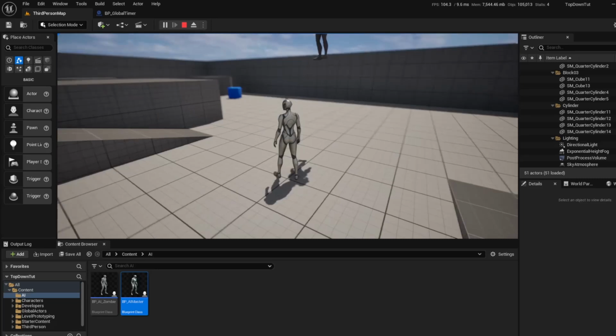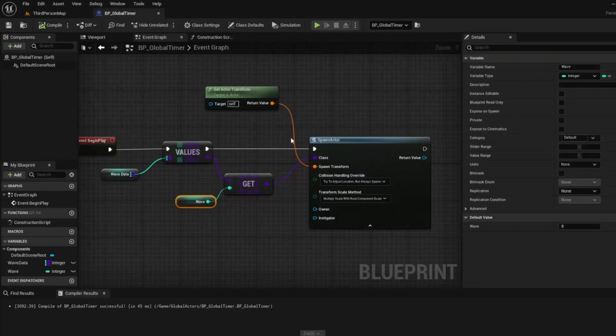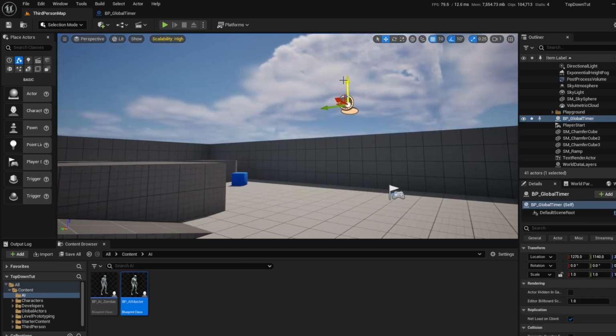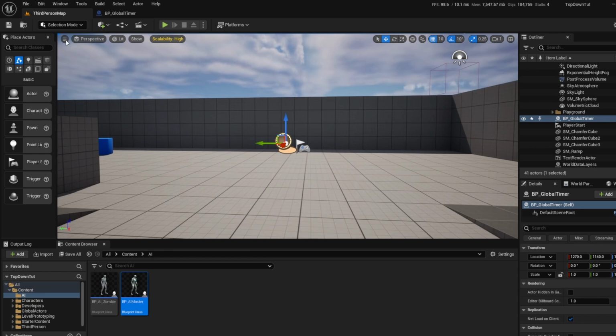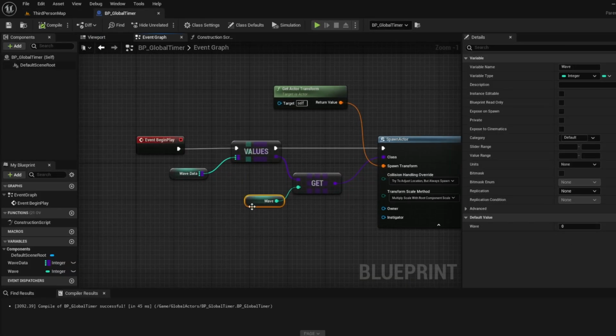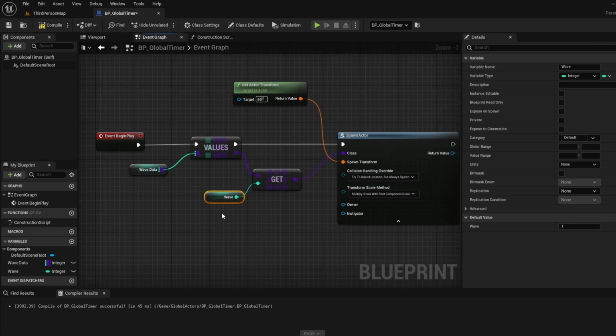All right, so F8. Close that. Let's actually take our global timer here and move it down a little bit, and then save that. So if I want to change this, let's say that my next wave is wave 1. Remember that we're starting on 0.